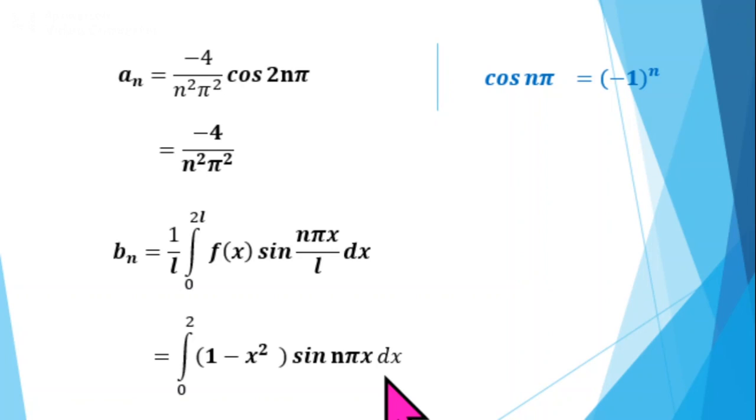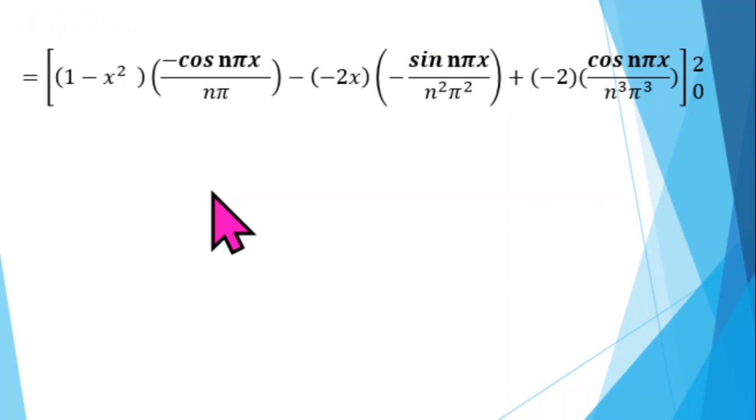Now take first u as 1 minus x square and v as sin n pi x, and integrate using Bernoulli's rule of integration. So we get bn equal to 1 minus x square into minus cos n pi x by n, minus 2x into minus sin n pi x by n square pi square, plus minus 2 into cos n pi x by n cube pi cube. Put the limit x from 0 to 2.